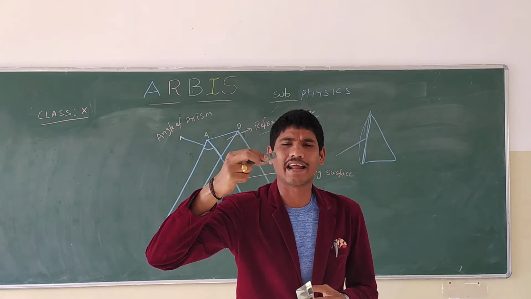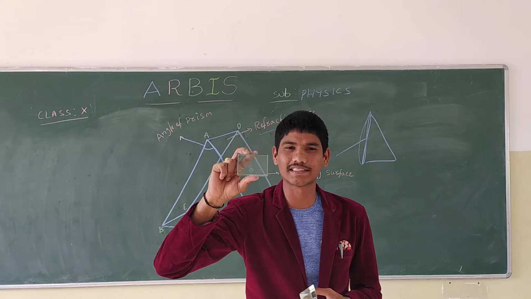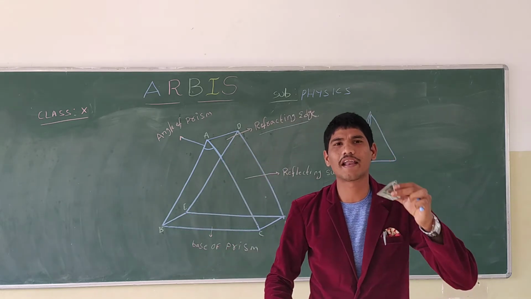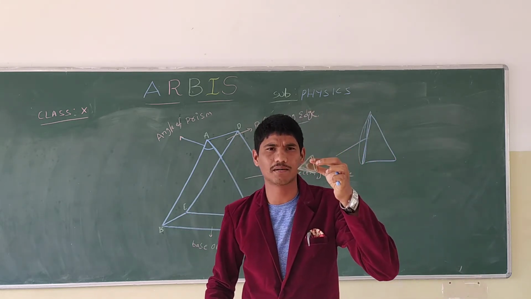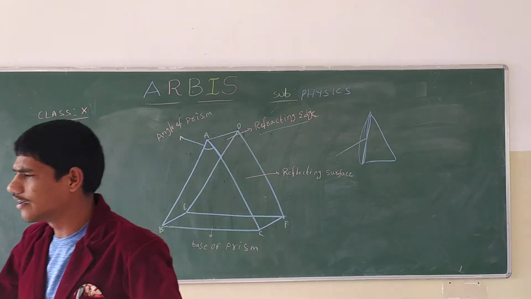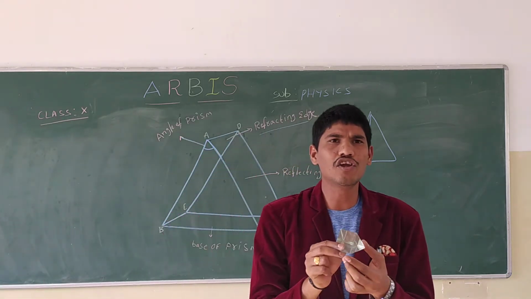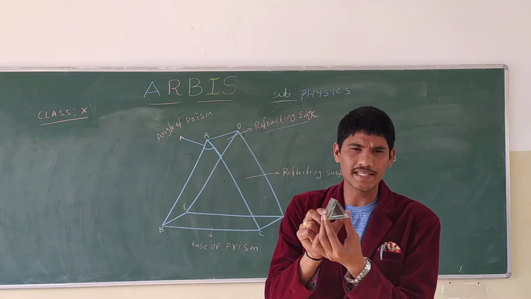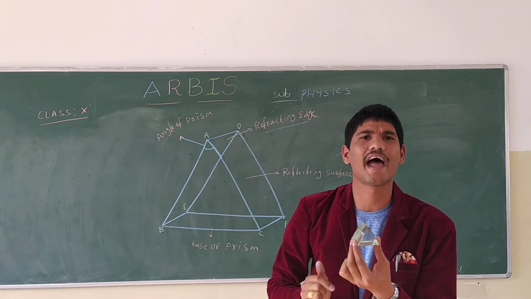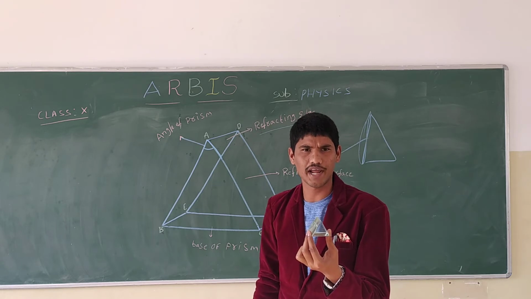It is a rectangular glass slab. This is a rectangular glass slab, and this is the angle of prism, right? So in this angle of prism, how are we going to draw using a prism? How are we going to find the angle of deviation?